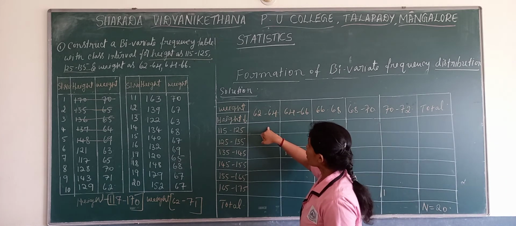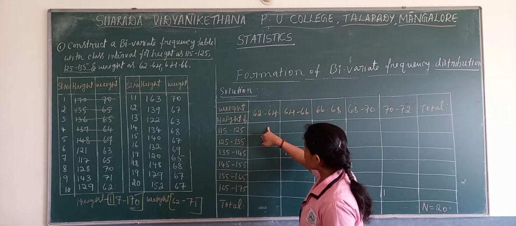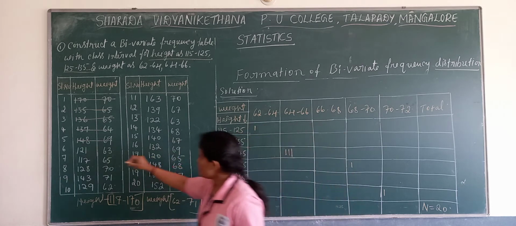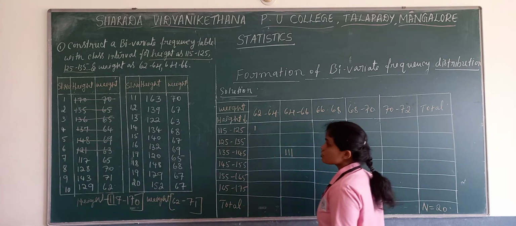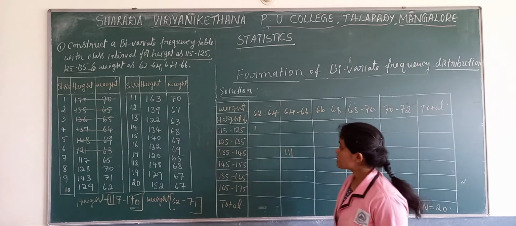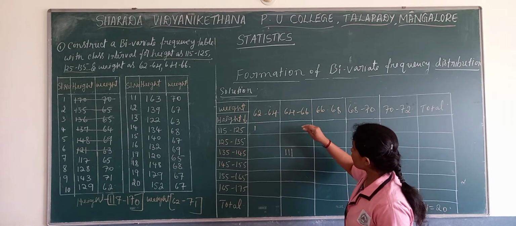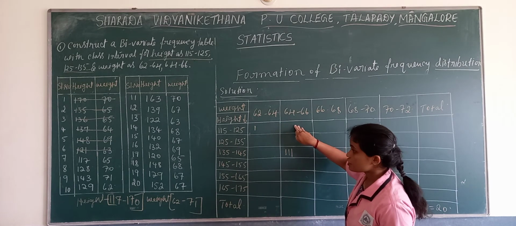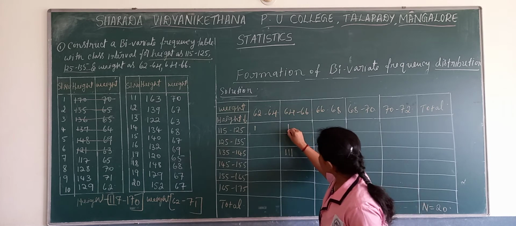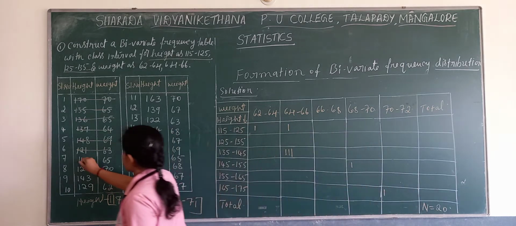Next, sixth observation, 63 and 121. Here it will fall. Next one, seventh observation, 65 and 170.